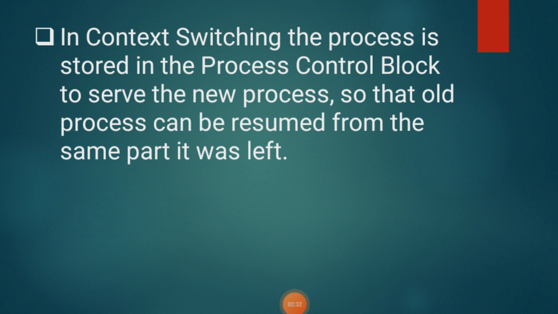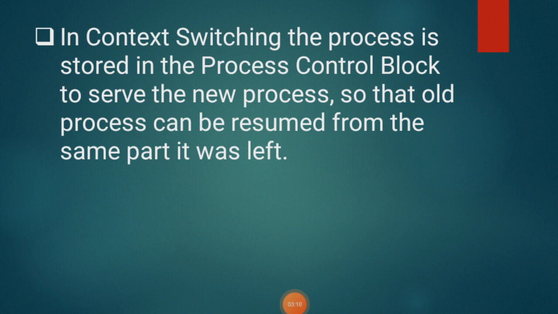If we are running multiple processes and one has higher priority than the others, we need to choose the higher priority process. So we do a context switch: the execution of the running process is stopped, and the higher priority process is given the running state.